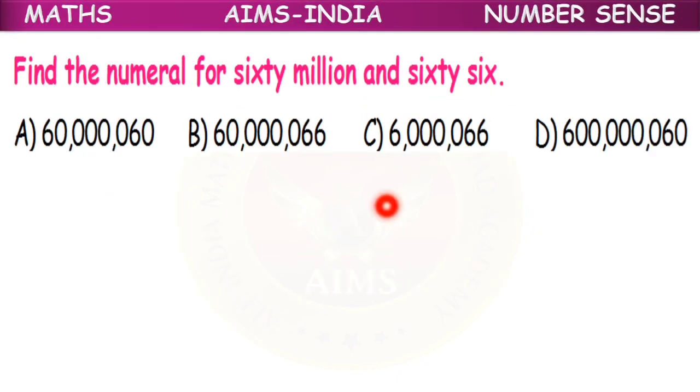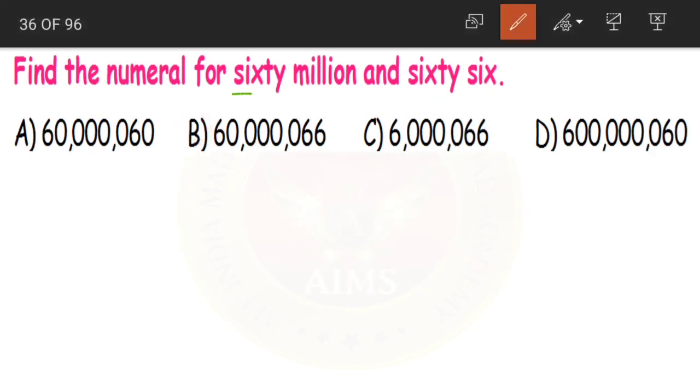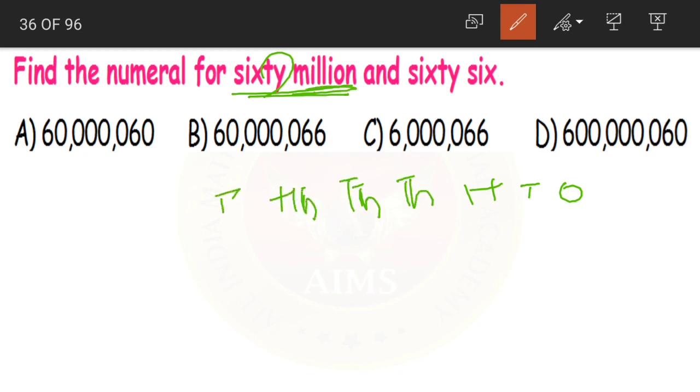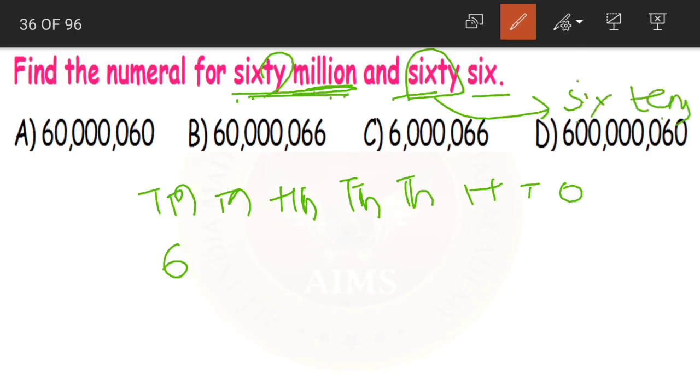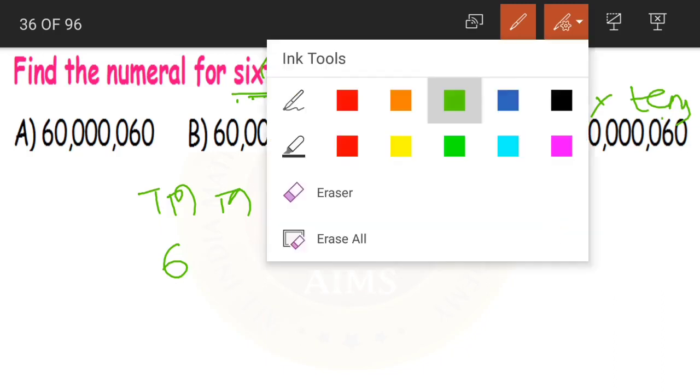Clear? Next, find the numeral for 60 million 66. First, what is it? 60 million. So that means 10 million is the highest place value. So let us write till there. And millions means it is in the international system. So let us write the international system's place values: 100,000s, millions and 10 millions. Now what are they saying? 60 million. 60 means 6 is in the 10 millions place. And then we have 66. 60 means 6 in the tens place, and then lastly we have 6, which means 6 is in the ones place.